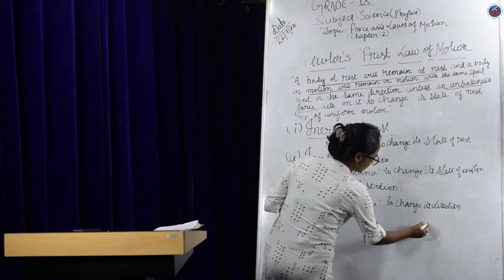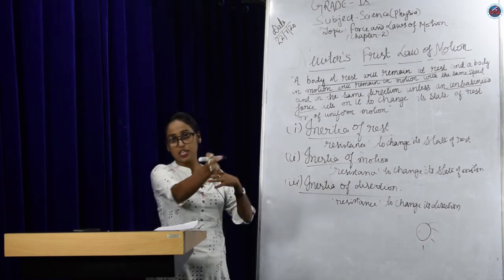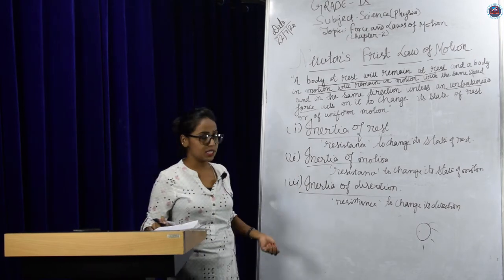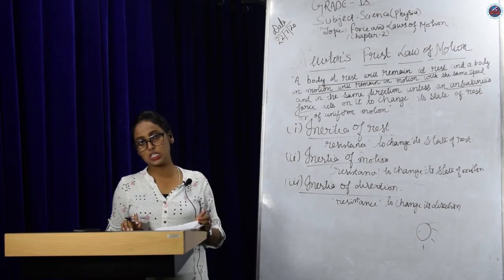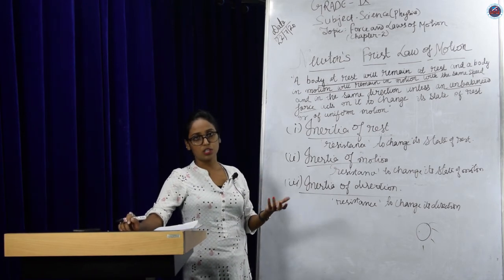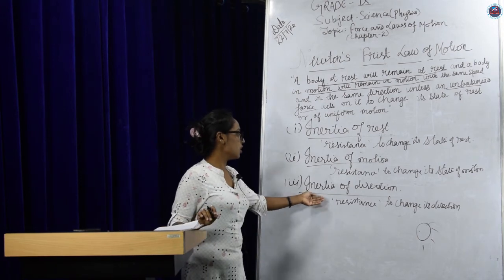When a bicycle is riding, what happens to the water drop? It moves out like this, right? So it goes out divergently or tangentially when we ride the bicycle. Similarly, you can also take the example of mud guards in cars and vehicles. They are for the safety of the driver also. So these are all examples of inertia of direction.